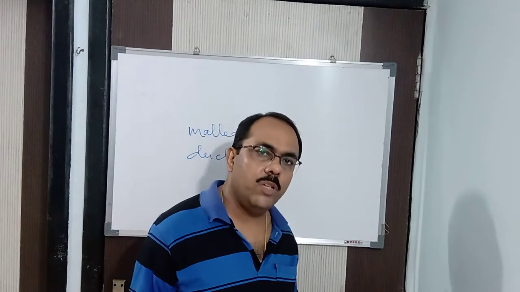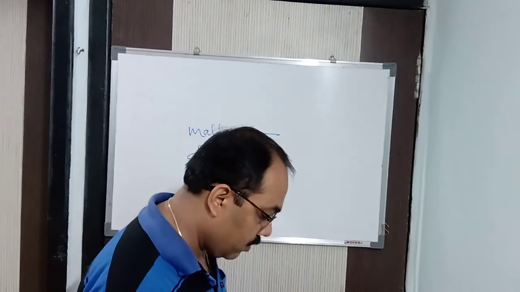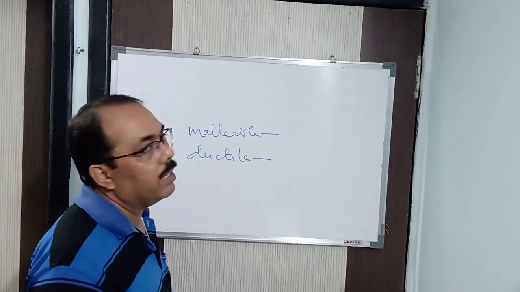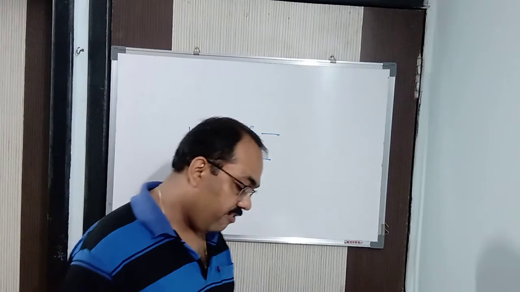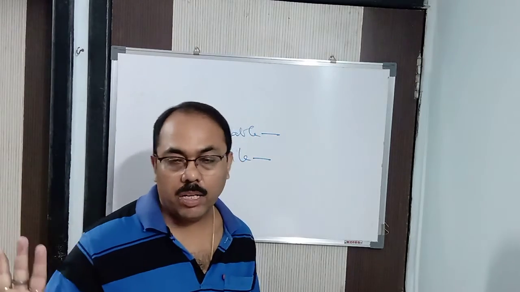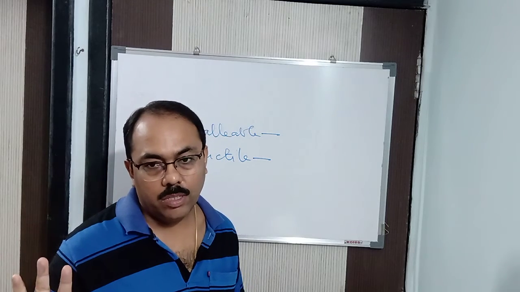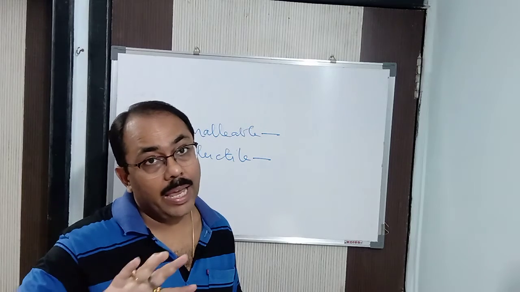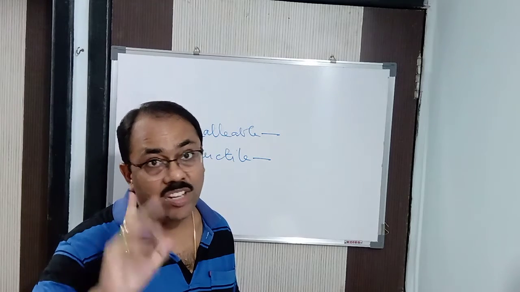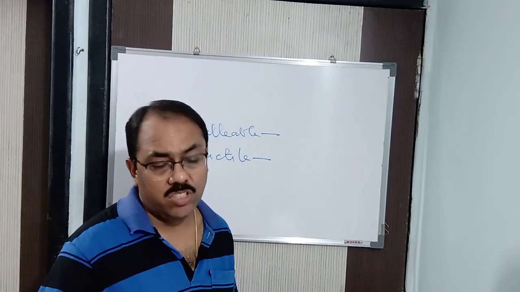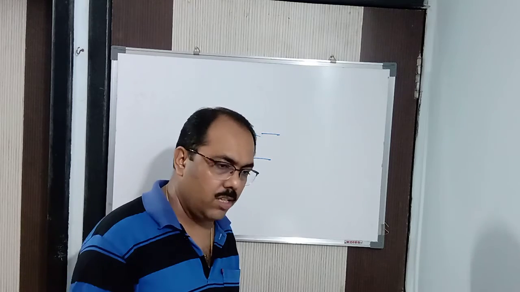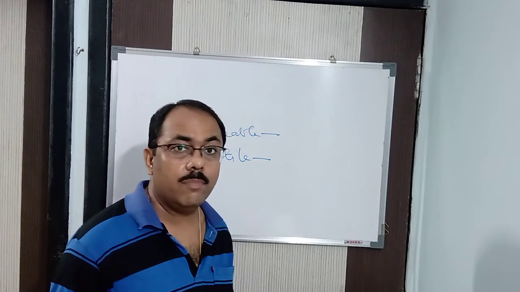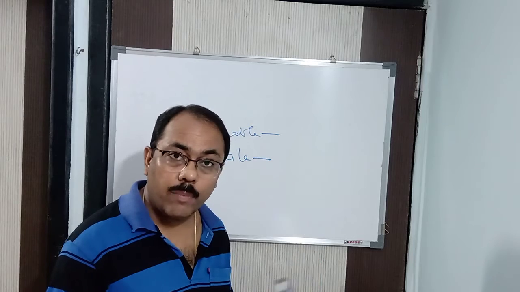Now compound is a pure substance. Let me tell you what compound is. A pure substance formed by the union of two or more elements, in a fixed proportion by weight. Already I said in the beginning itself that a compound is formed by the combination of two or more elements, but not in any ratio. It has got a fixed ratio. It combines in a fixed ratio by volume, by fixed ratio by weight, and then it forms a compound. It's not by any ratio, mind it.